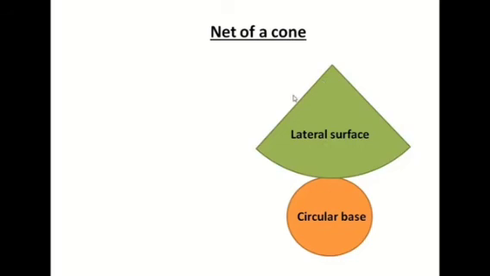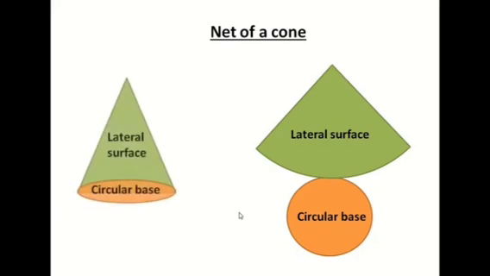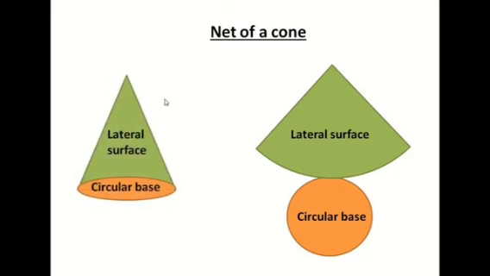Your folding will be from this end: you will roll the paper and this end will come and touch it. So this will be the vertex. This point, can you see my pointer? This point will be the vertex on the top. This is the lateral surface, and the circular base touches that lateral surface, and it will look like this. You will get the shape of a cone. So what we have drawn and cut, this two-dimensional shape, has been folded and converted into a three-dimensional figure. This is nothing but a net of a cone.